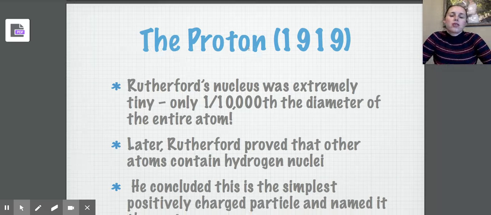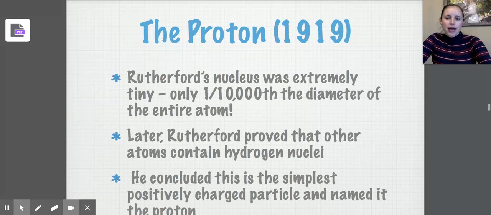So now we've got another subatomic particle, another particle smaller than the atom that's living in the atom, but now we know it has a positive charge. Rutherford's nucleus was actually extremely tiny, only 1/10,000th the diameter of the entire atom. So it was very, very small.